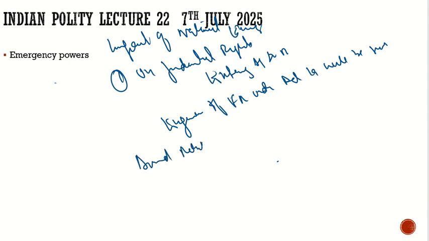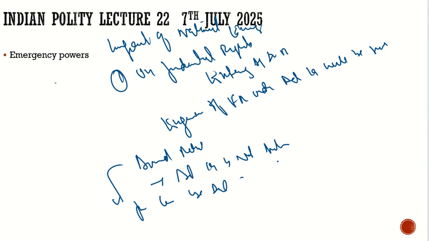rebellion? If there is armed rebellion, then Article 19 is not automatically suspended. That means under armed rebellion, Article 19 is not automatically suspended. The President can use Article 359 and suspend other fundamental rights, suspend all fundamental rights. But there is an exception.